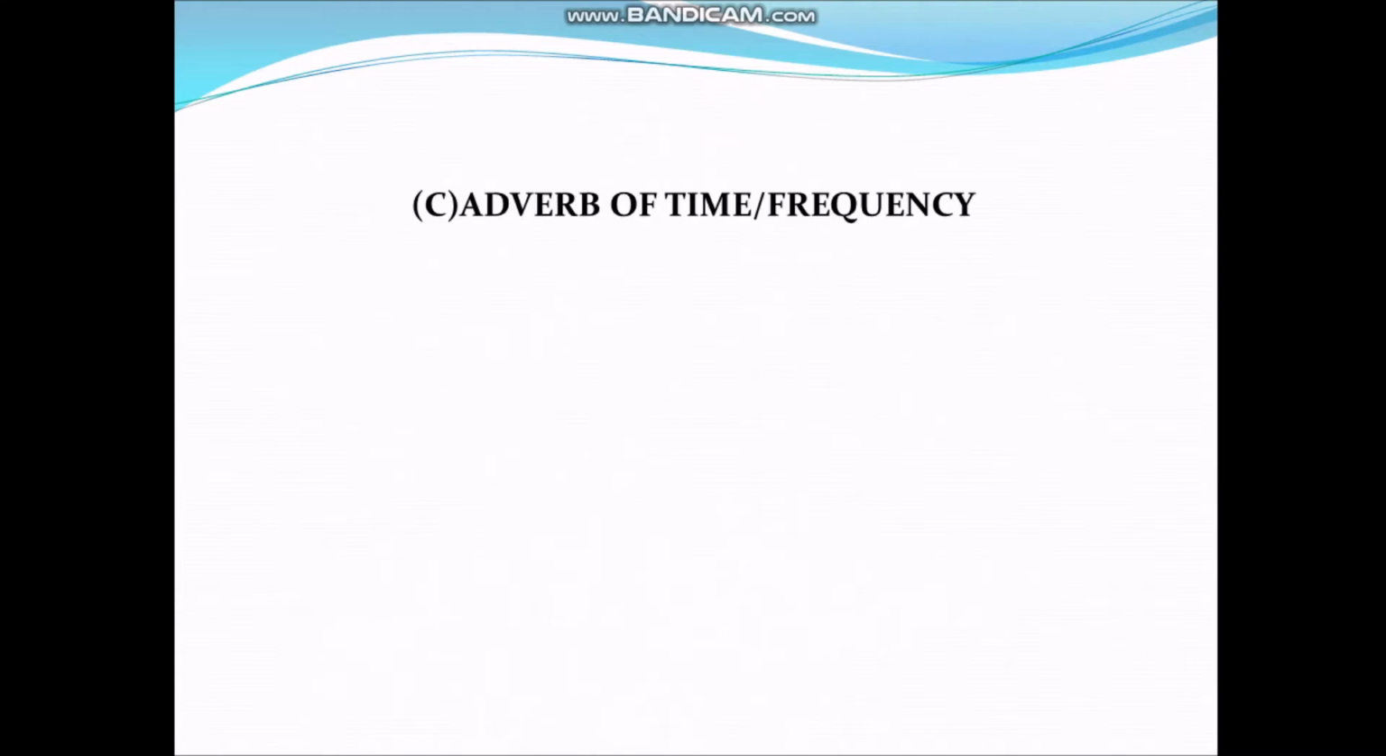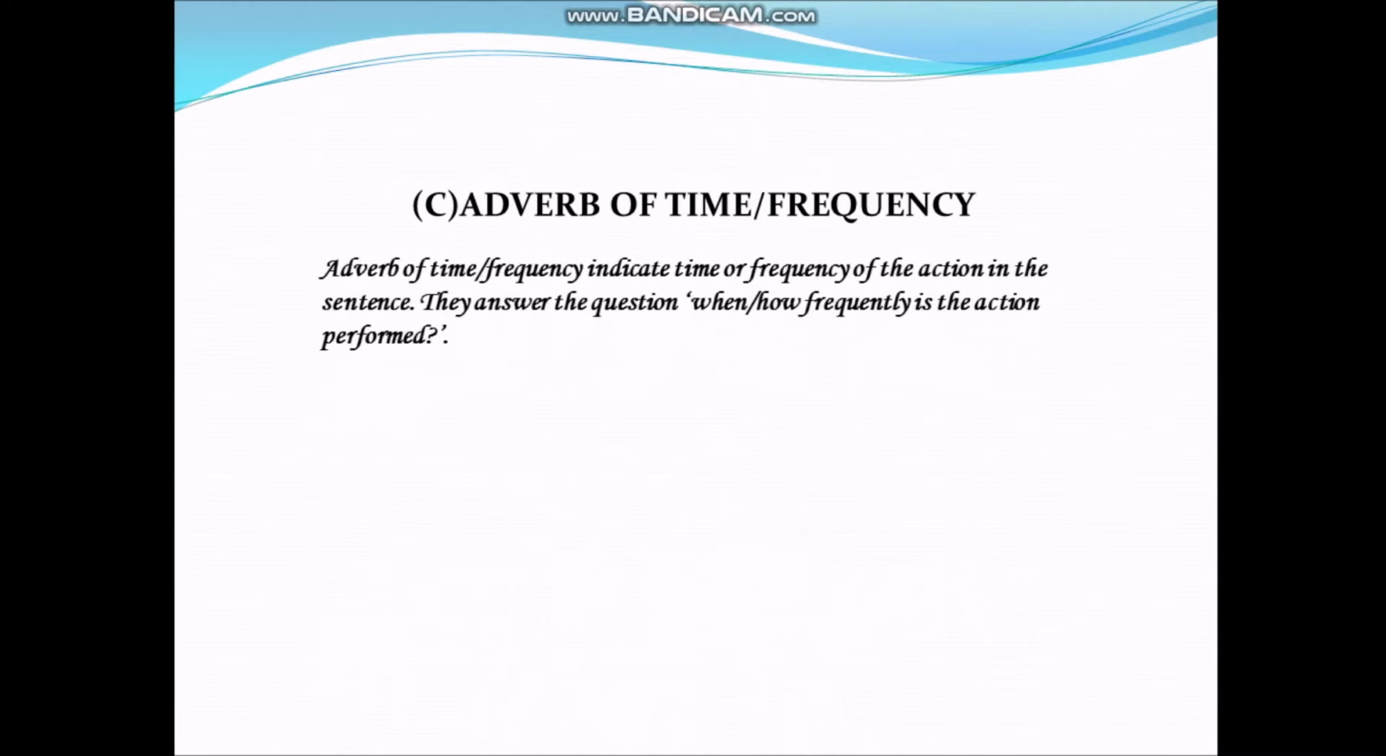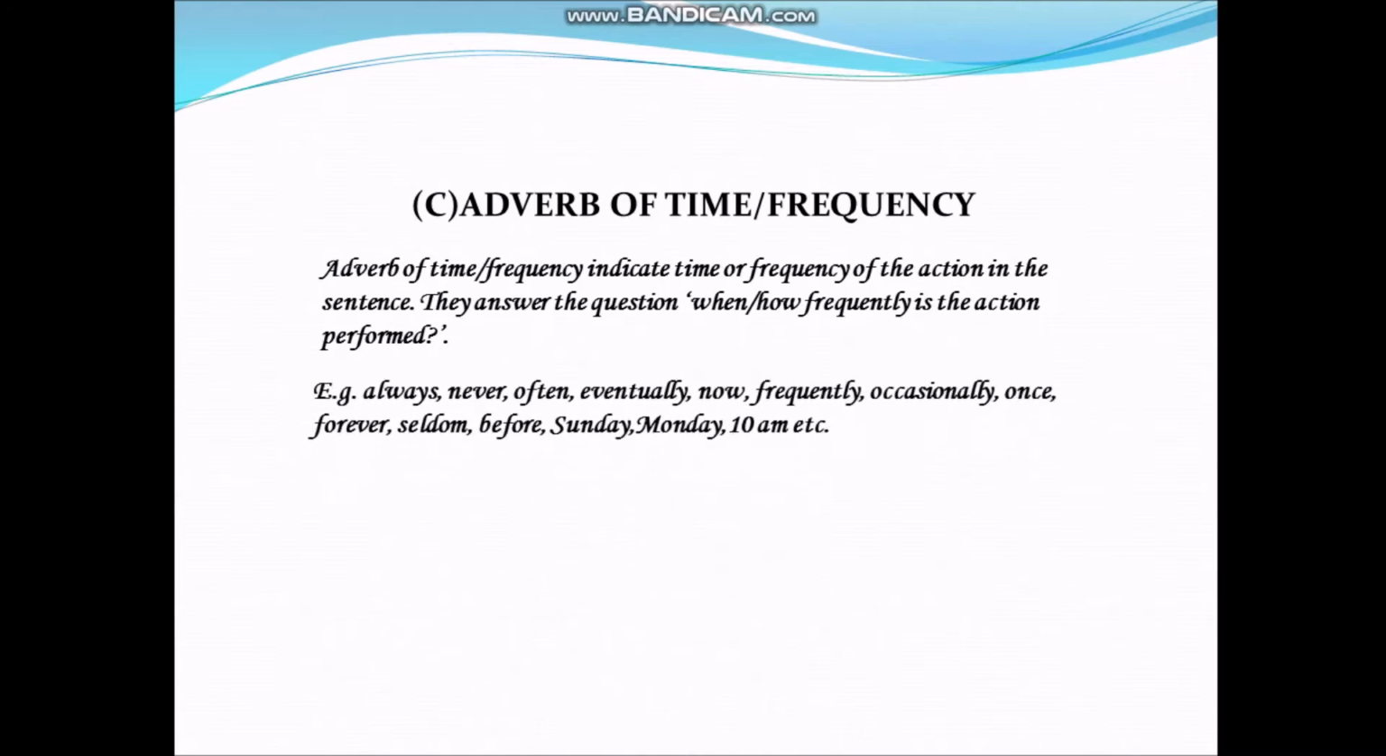Next, adverb of time or frequency. Adverb of time or frequency indicate time or frequency of the action in the sentence. They answer the question when or how frequently is the action performed. For example, always, never, often, eventually, now, frequently, occasionally, once, forever, seldom, before, Sunday, Monday, or 10 am, and etc.